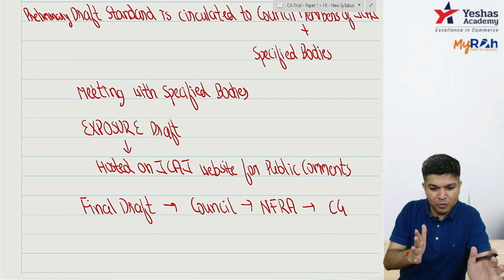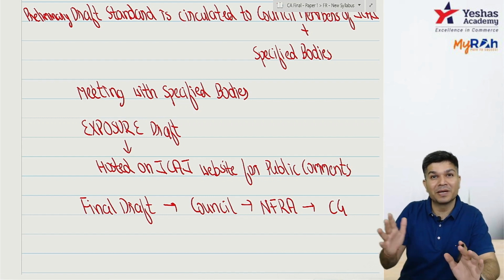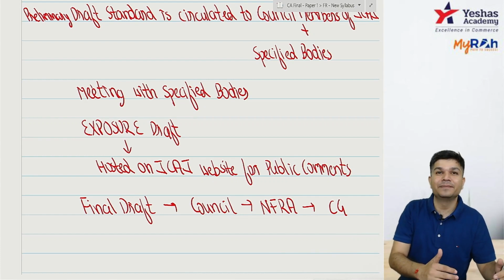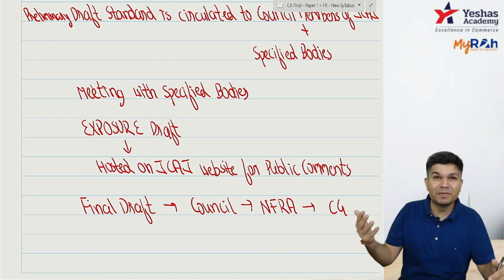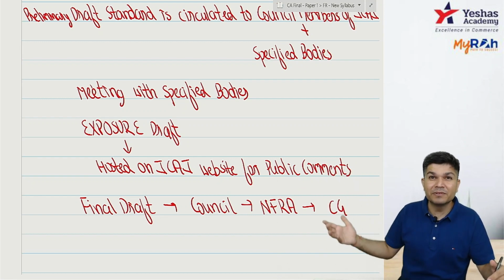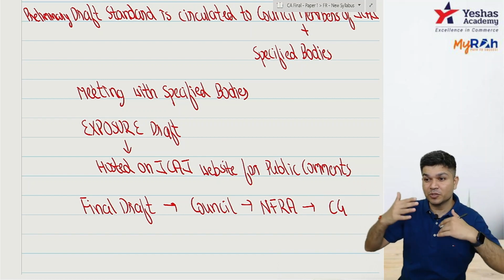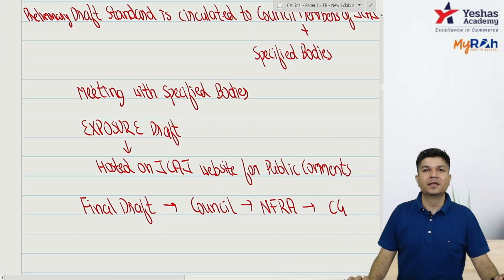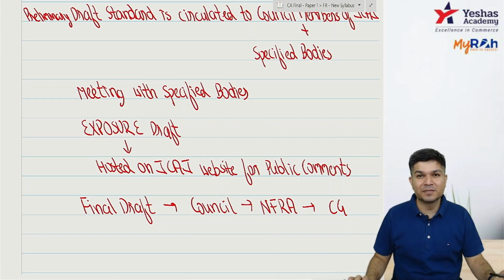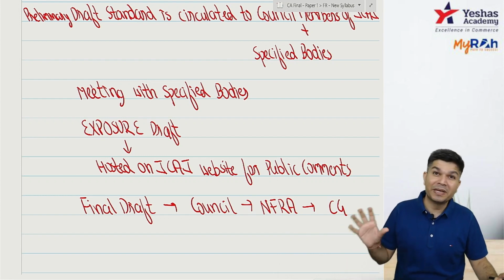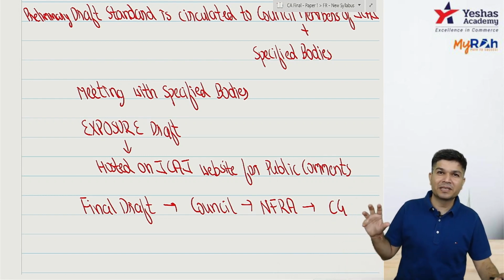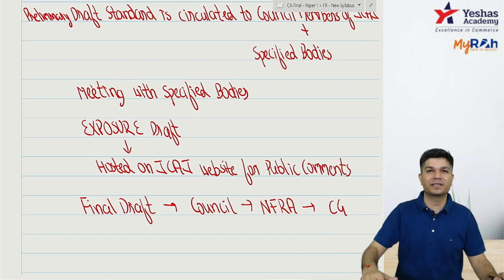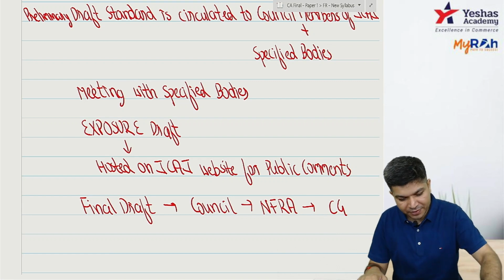Starting with the preliminary draft: the Accounting Standards Board has study groups. They will come out with a preliminary draft and give it to the ASB. ASB will then circulate it to council members as well as the specified bodies, and have a meeting with the specified bodies. Now the preliminary draft changes to an exposure draft. It will be exposed to the public at large, hosted on the ICAI website. Based on the comments, a final draft is prepared, which will be given to the council. Council may make changes. Then it goes to NFRA. NFRA may also tell you to make some changes, and then it goes to the central government, which will notify it. Clear?